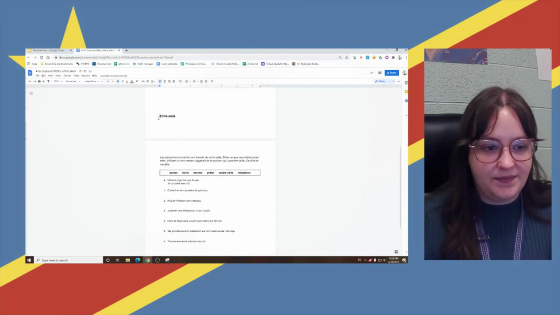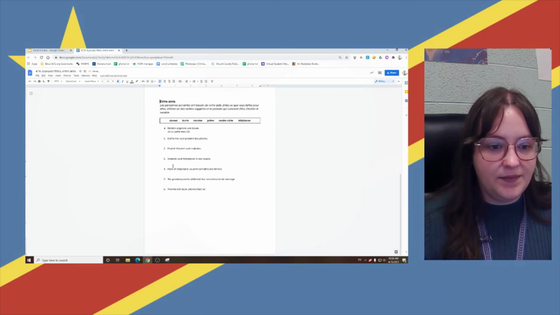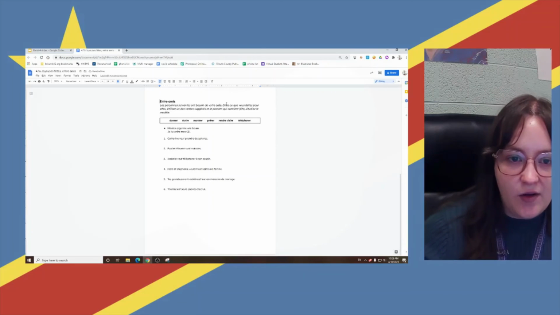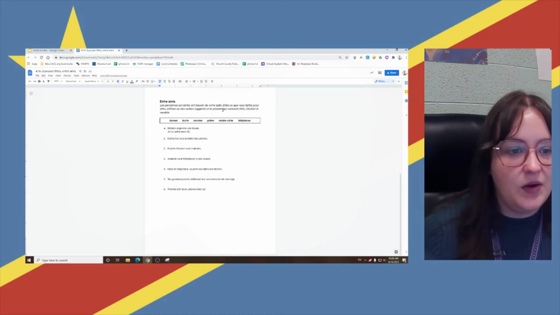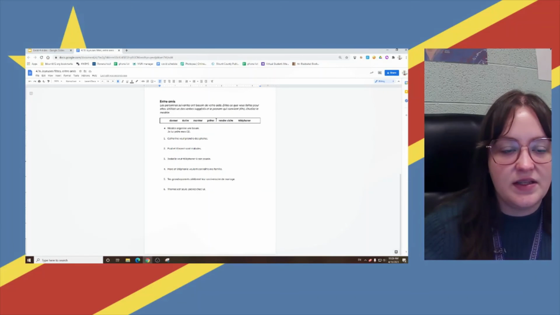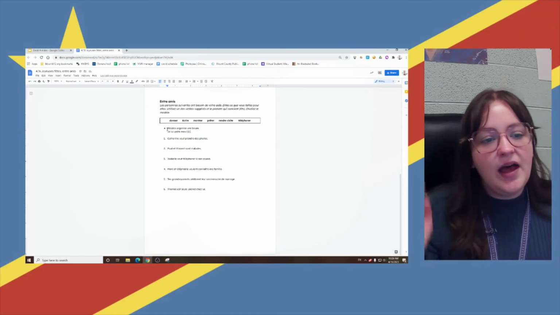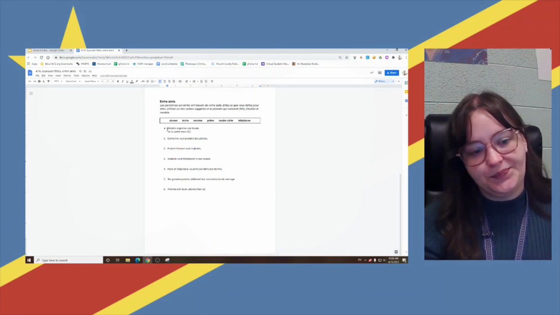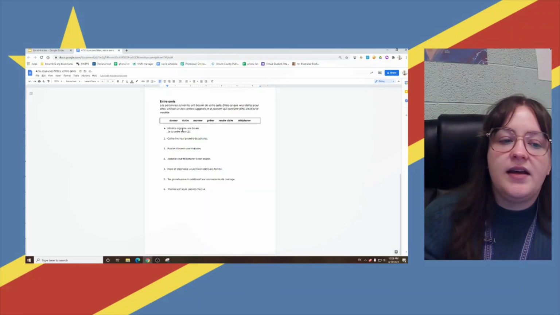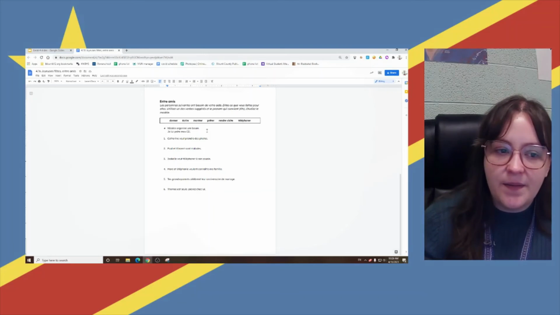Then, the following people need your help. Say what you're going to do for them. Use the verbs suggested in the box and the pronoun that fits. So you can see the model here. Nicolas organise une boum. Nicolas is organizing a party.